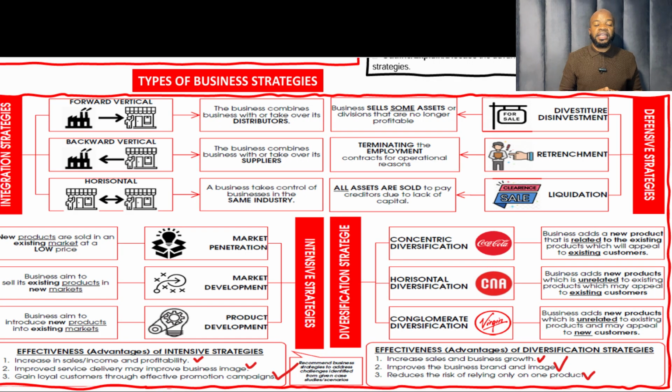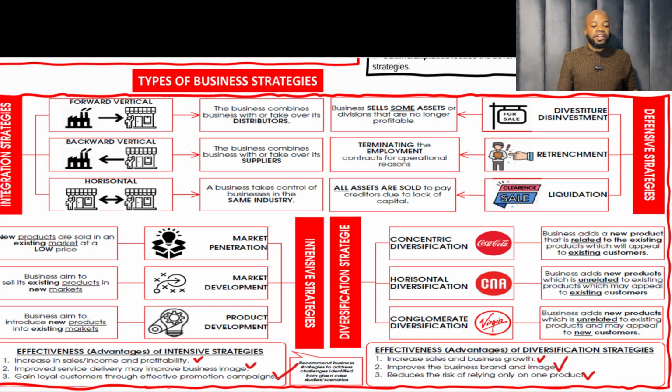Then another key, guys, there is another area we will be asked, which is the advantages. However, they only ask for 2 of them, which is advantages of intensive strategies as well as advantages of diversification strategies. So they are here at the bottom. Advantages of intensive strategies: it increases sales, income, and profitability.